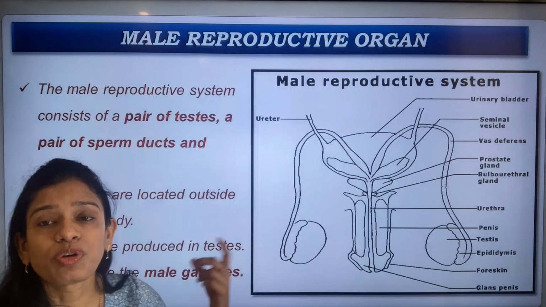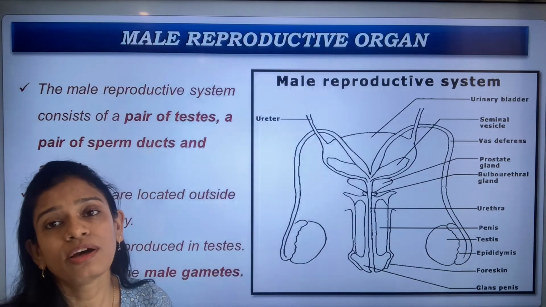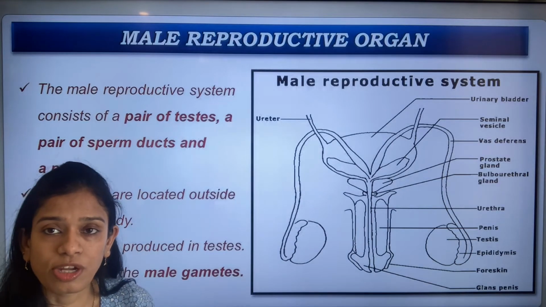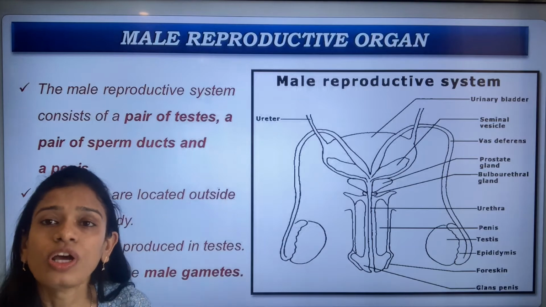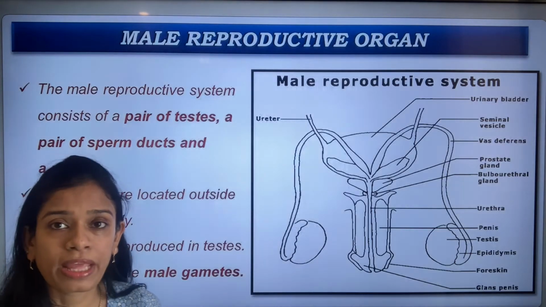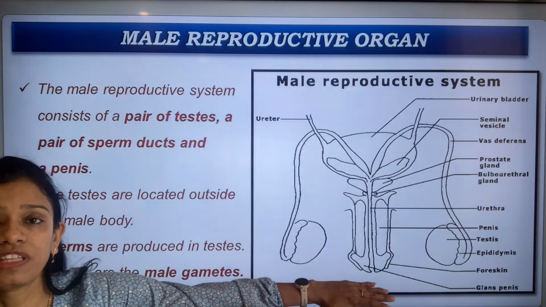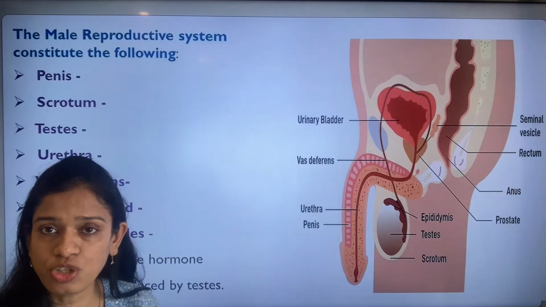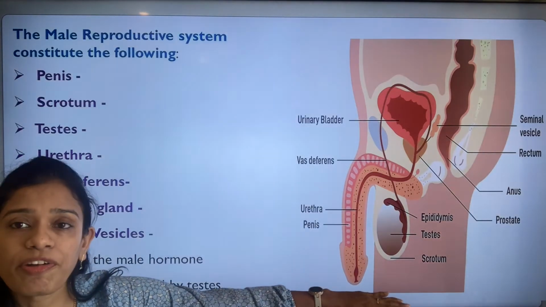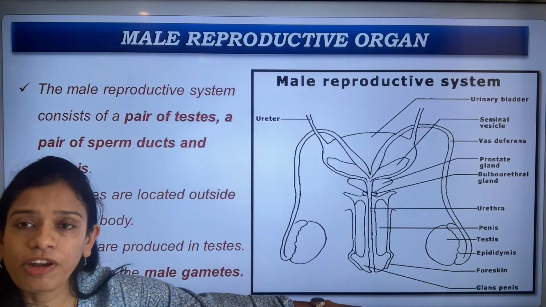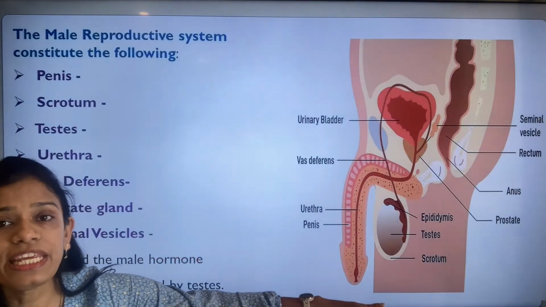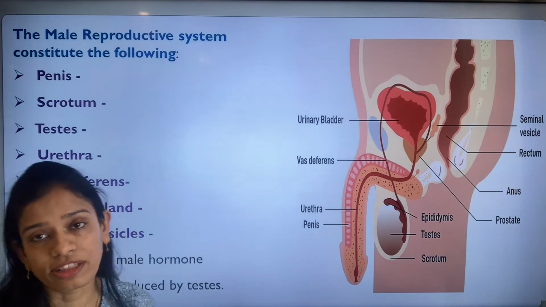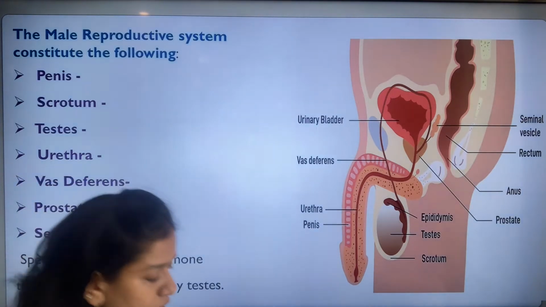Now this testis produces the sperms, and these sperms are also known as the male gametes, which fuse with the egg to form the zygote, and later on a fetus, or an offspring, or a child. Now let's see the different parts of this male reproductive system in order to understand exactly what they do. This was the front view, and here I'm showing you the side view. Let's understand the functions of each part.